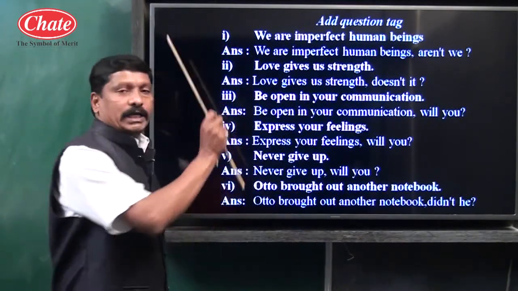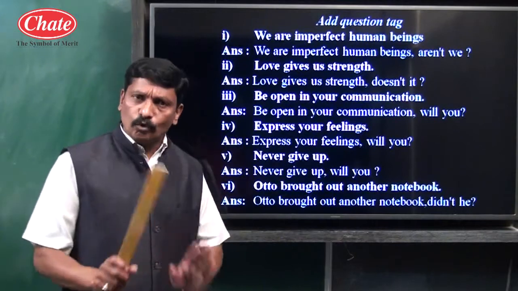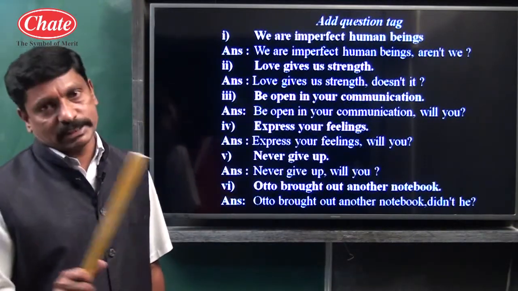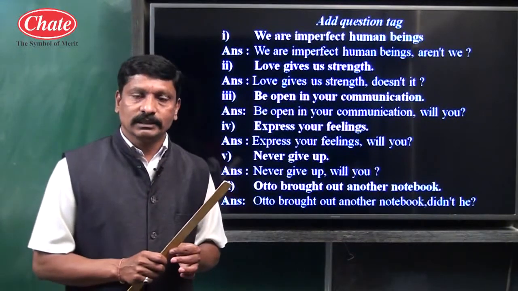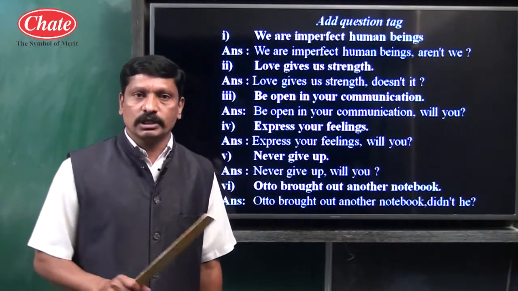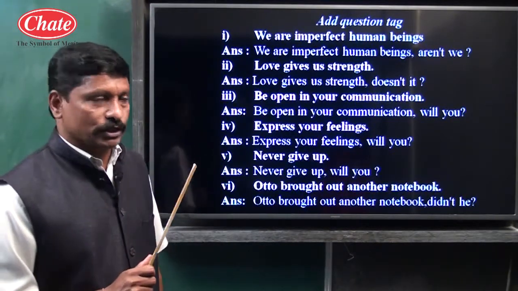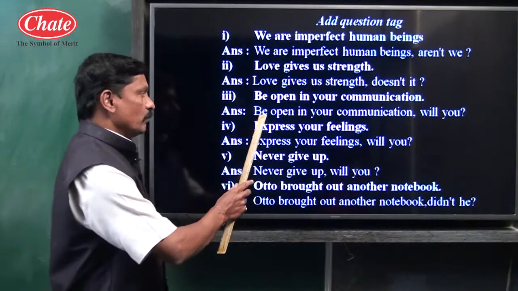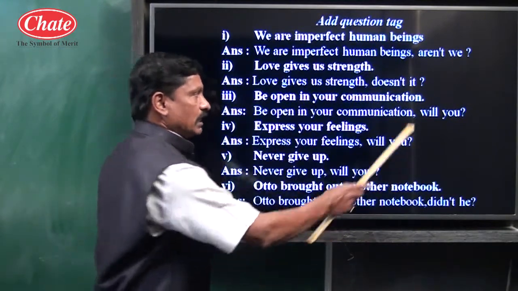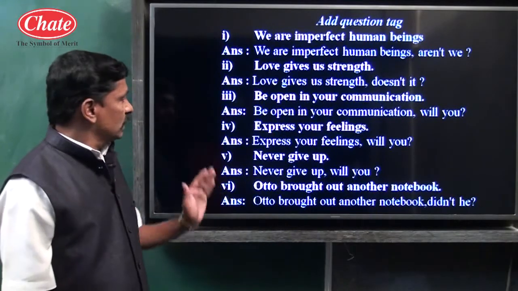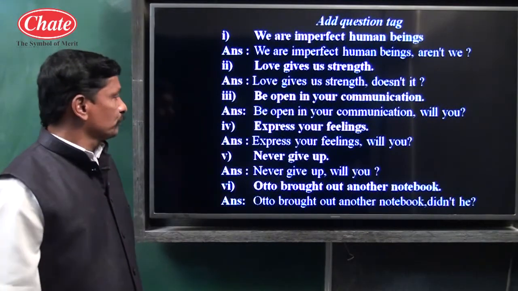For an imperative sentence, mostly will you or won't you question tag is used. I will repeat once again, children. For an imperative sentence, mostly will you or won't you, this particular question tag is used. So see children, be open in your communication. At the place of the full stop, a comma is given. Will you?